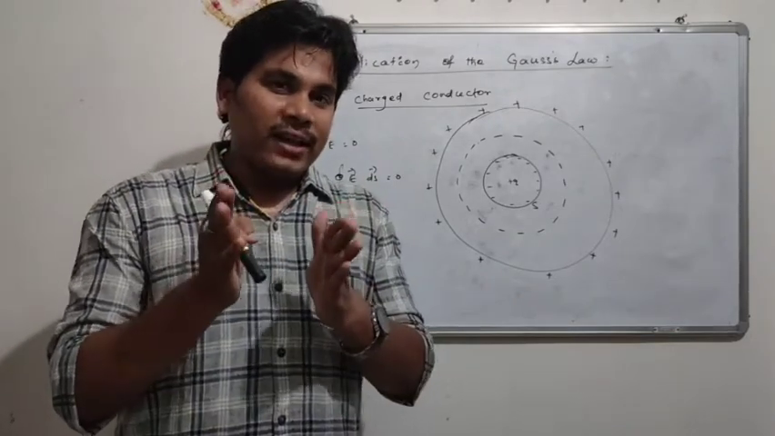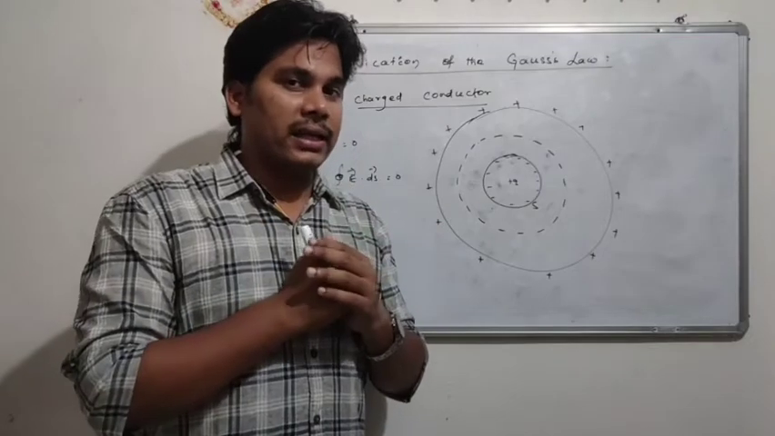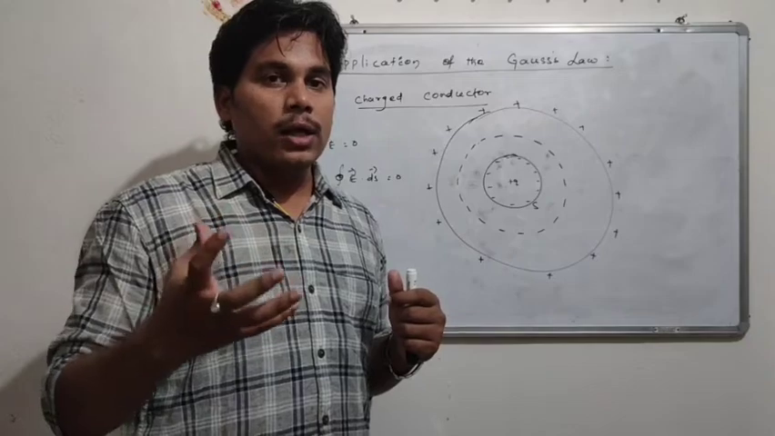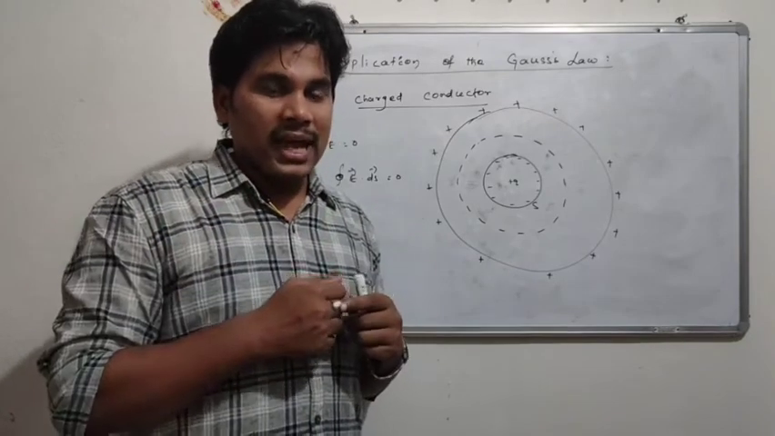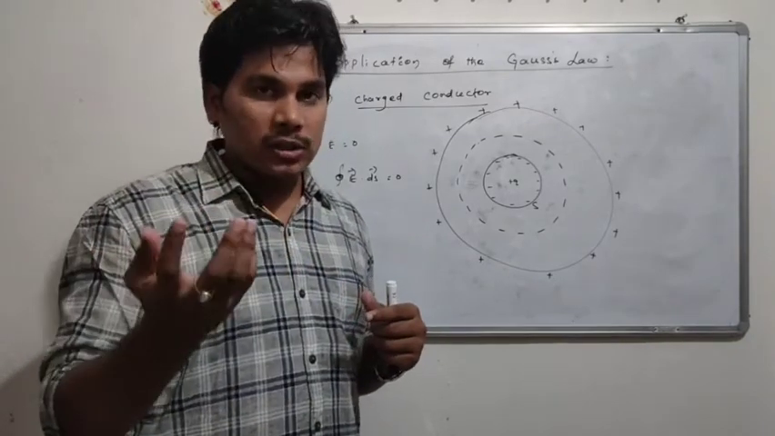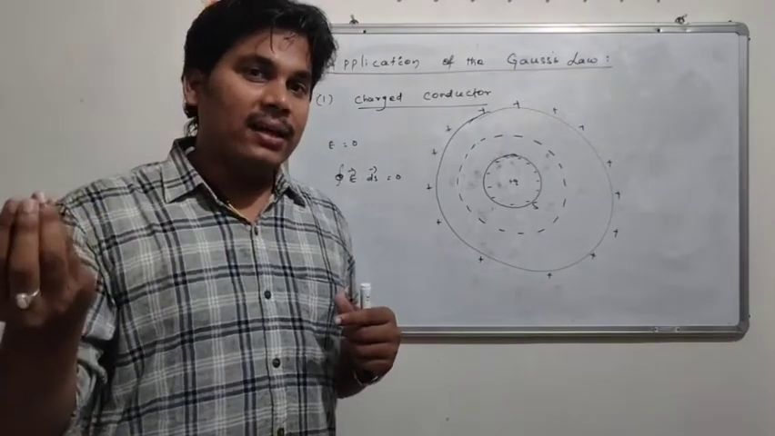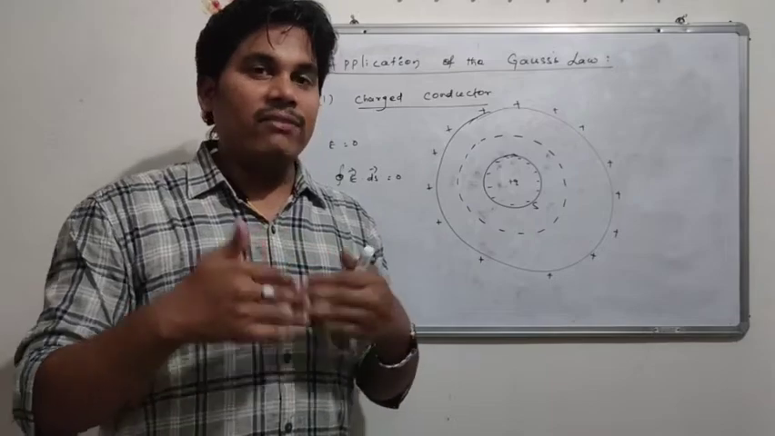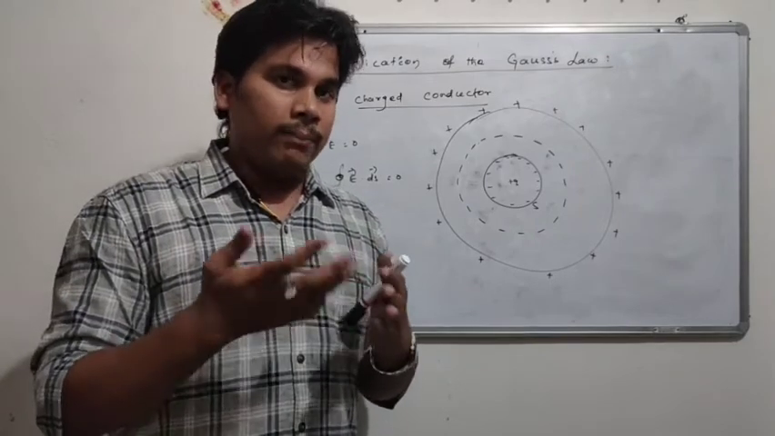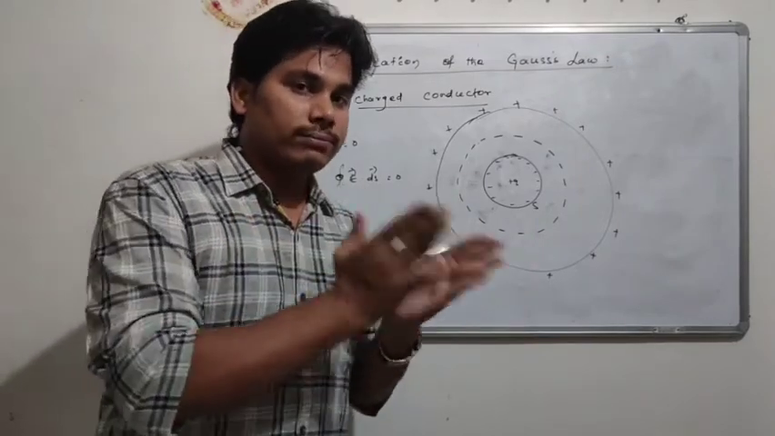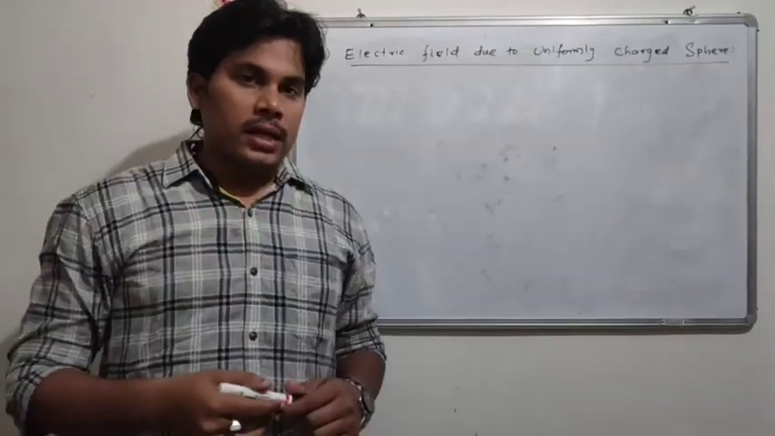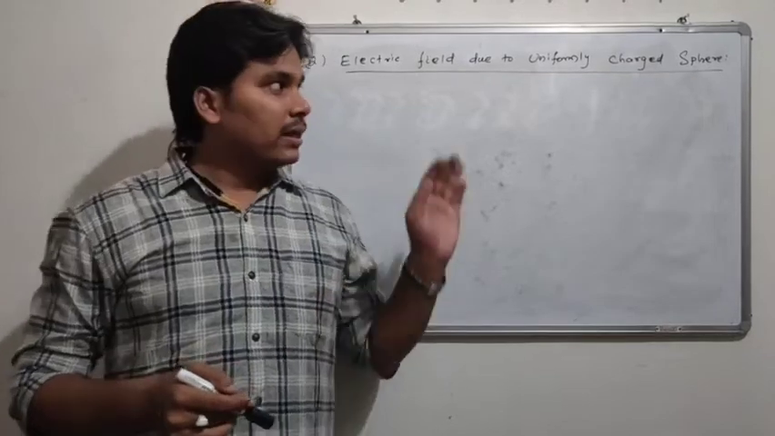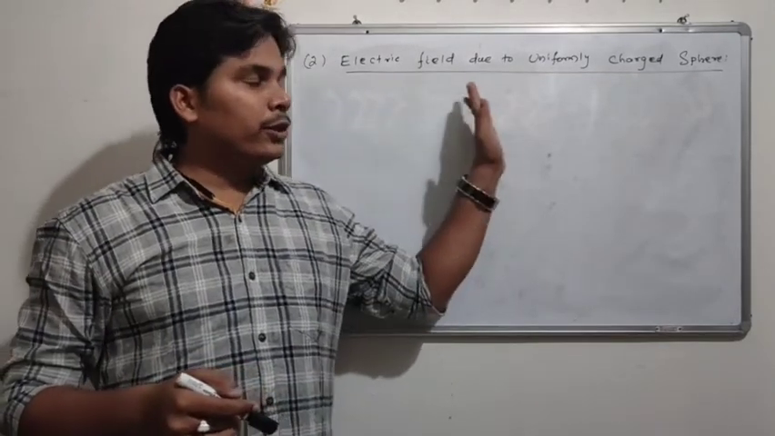To understand this mathematically, we will take some spherical bodies, uniformly charged spherical bodies, and we will discuss two positions, outside the spherical body and inside the spherical body. We'll find the electric field intensity, and we'll see how Gauss law is used there. And now we shall discuss the second application of Gauss law: the electric field due to a uniformly charged sphere.